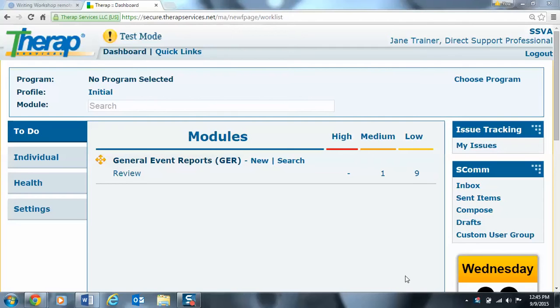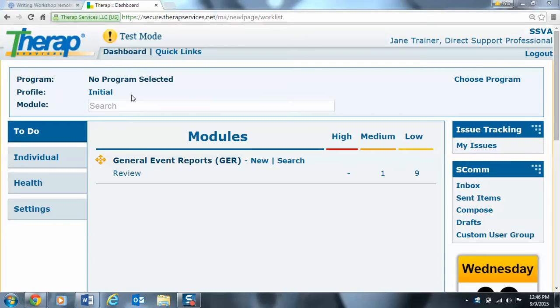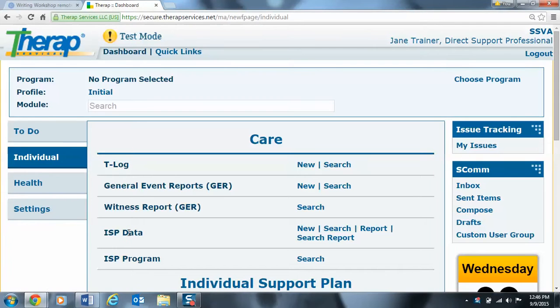In this video, I will show you how to complete daily documentation for skill building objectives. What you're going to do is select the window for TheraP. Once you get to TheraP, you're going to start on your dashboard. You're going to come down to the tab that says Individual, and you're going to select ISP Data New.